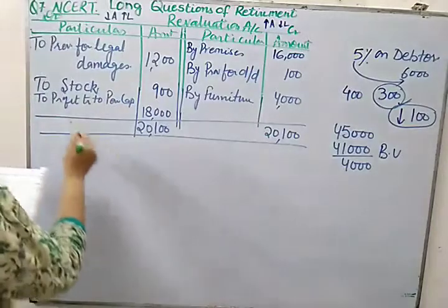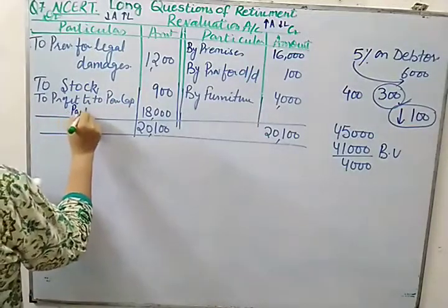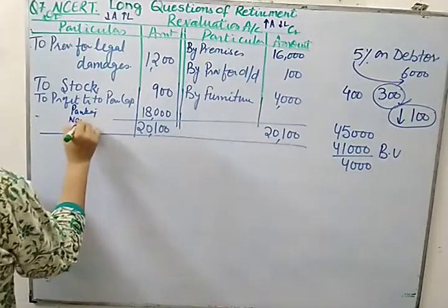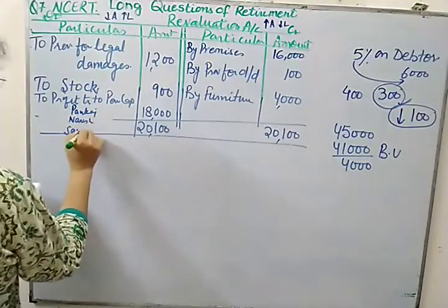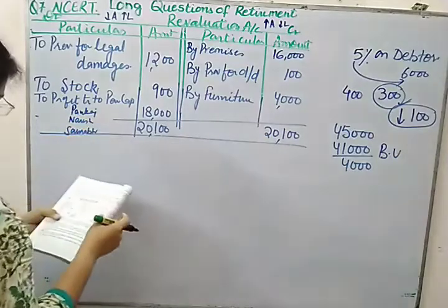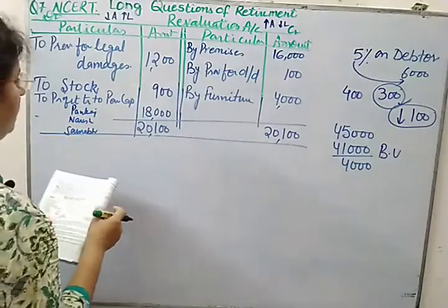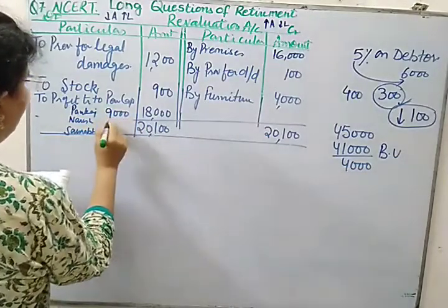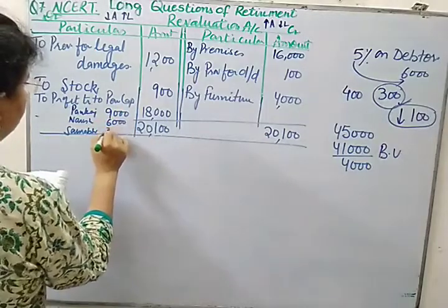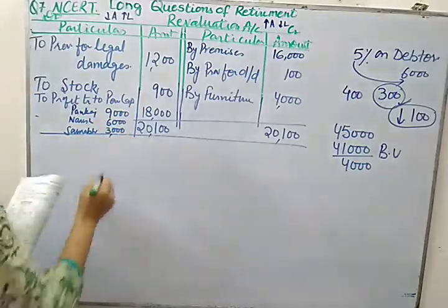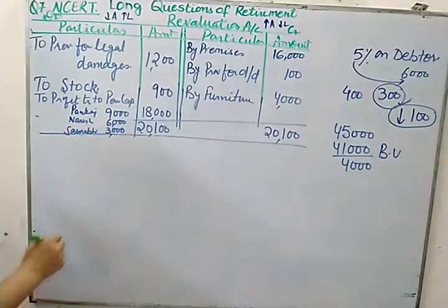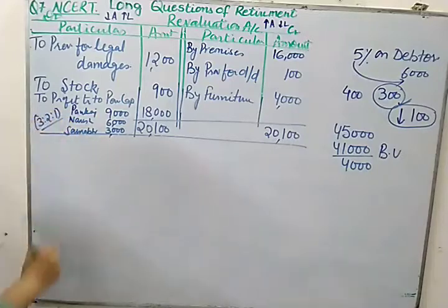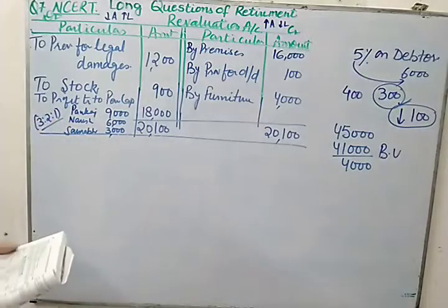So let us divide: Pankaj, Naresh and Saurabh, 3:2:1, and the profit is 18,000. So 3:2:1 means 9,000, 6,000 and 3,000. These are their profits. We divided the profit among the old partners in the old ratio. Now let us prepare the partners' capital account.